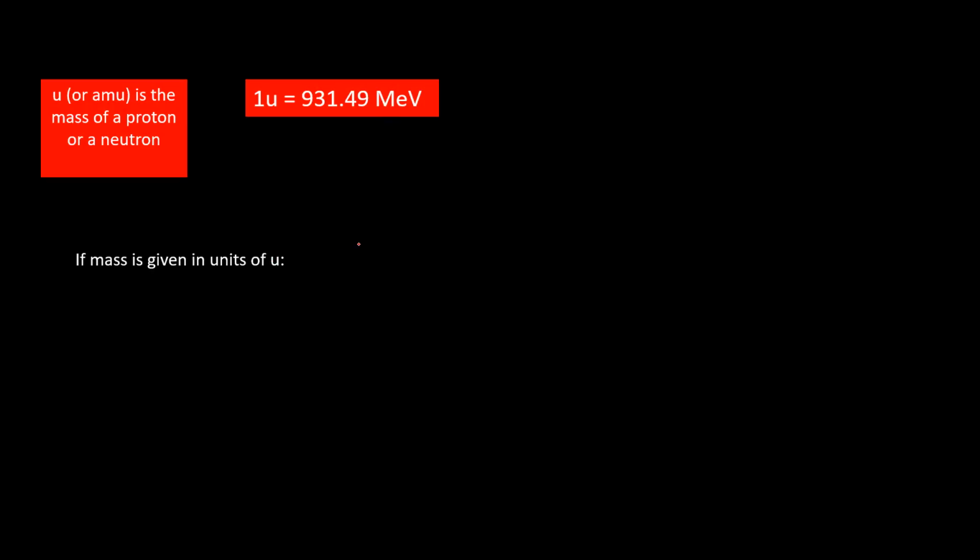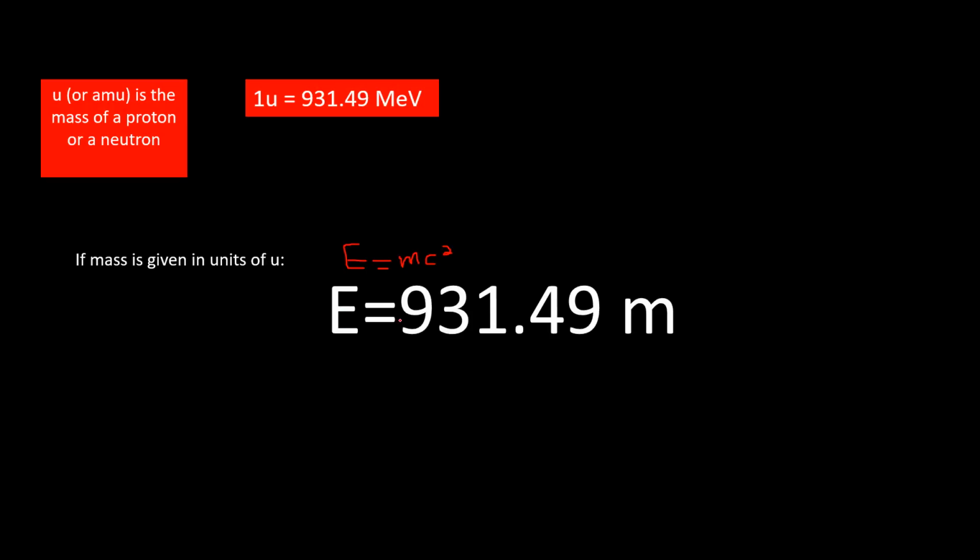So, if you have mass in U, you could write the equation E equals mc squared, where E is in joules and m is in kilograms, as E equals 931.49 times mass. Mass here will be in U's, and energy will be in mega electron volts.